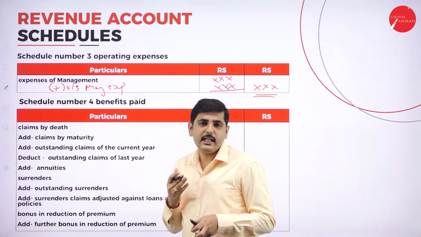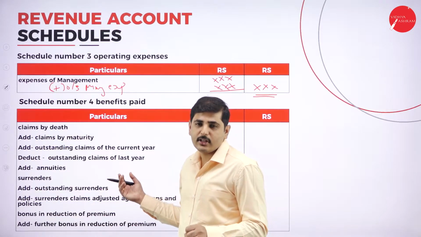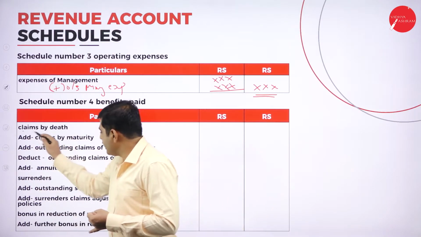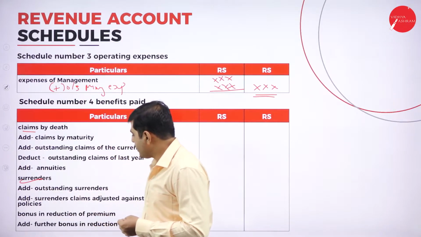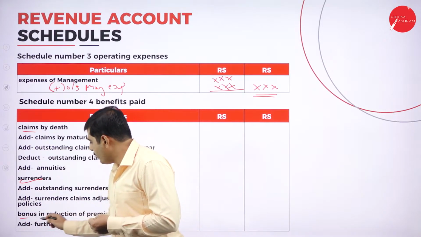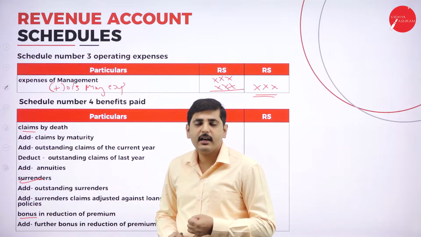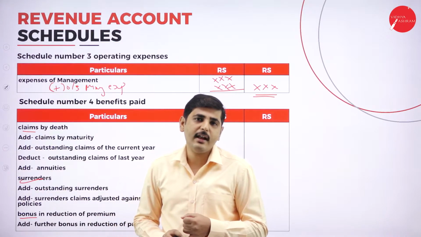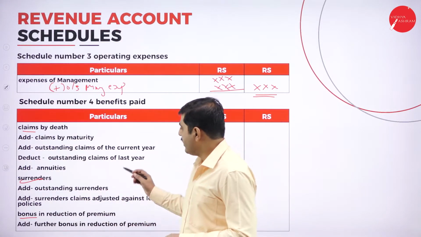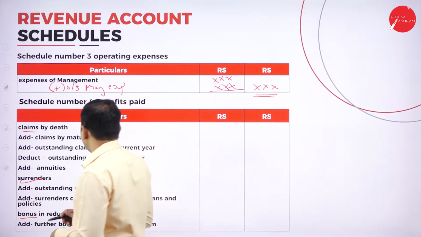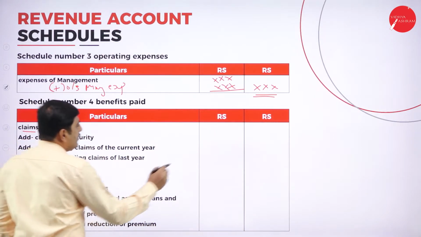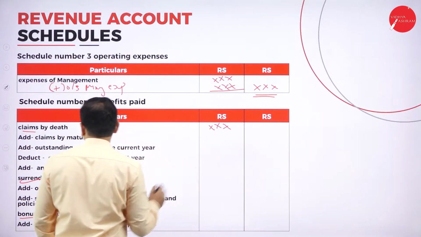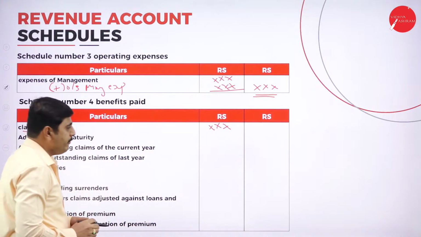The main items are claims, surrenders, and bonus. And if there are any annuities, you can also add annuities for the benefits paid. Next, write the claims by death here. Again, add the claims by maturity.